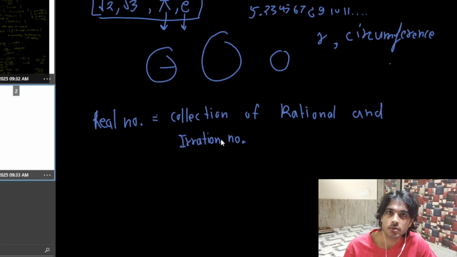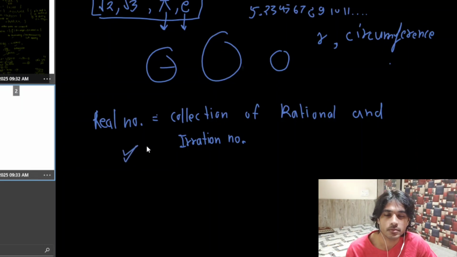So you simply have to collect all the rational and all the irrational numbers, and whatever you get will be the collection of real numbers. So this is the basic meaning of real numbers.